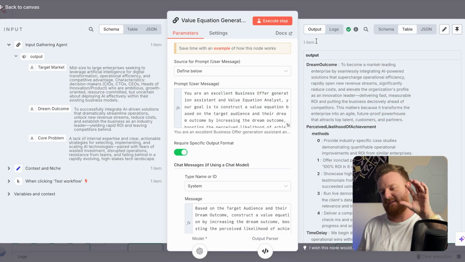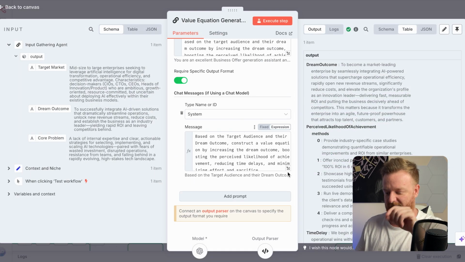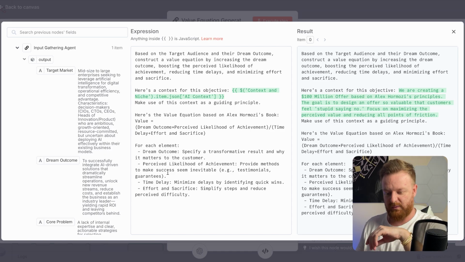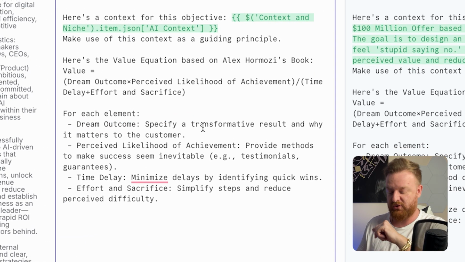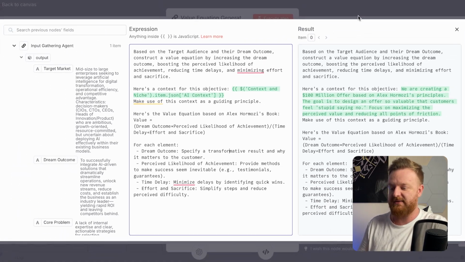So that's that quintessential equation of his from the book, right? So here is the actual expression. Dream outcome: specify a transformative result and why it matters for the customer. Perceived likelihood of achievement: provide methods to make the success seem inevitable. So testimonials, guarantees, things like that. Time delay: minimize how long it takes them to actually get this result. And then the effort and sacrifice: simplify the steps and reduce perceived difficulty.